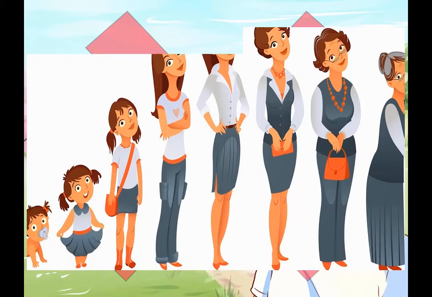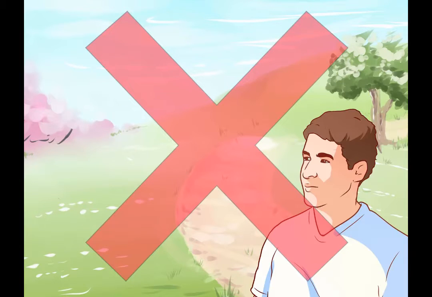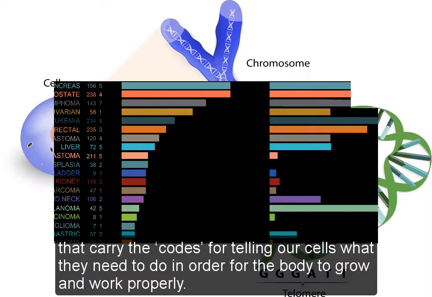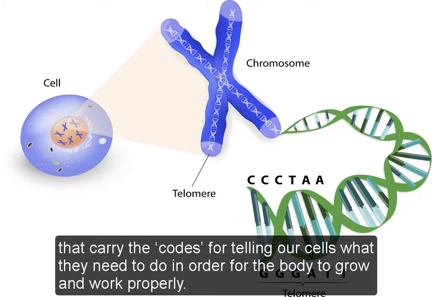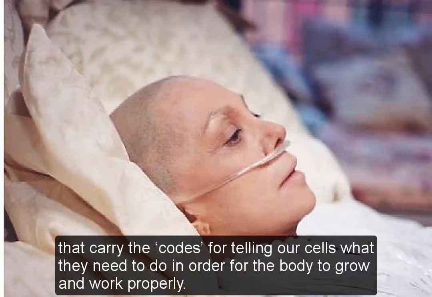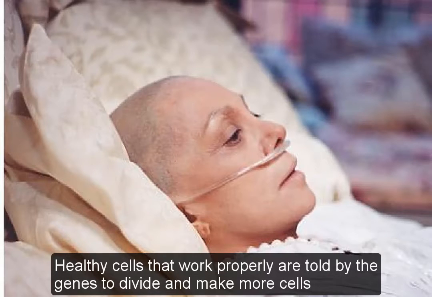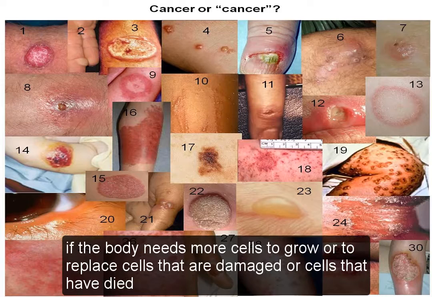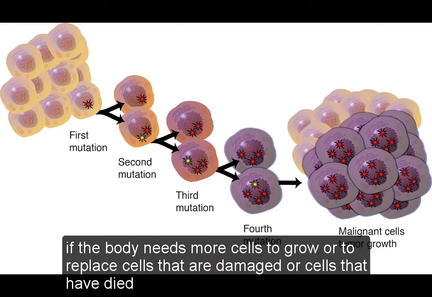When talking about DNA and how our body works, we also tend to talk about genes. Genes are basically small sections of the DNA twisted ladder, and it is the genes that carry the codes, instructions, for telling our cells what they need to do in order for the body to grow and work properly. Healthy cells that work properly are told by the genes to divide and make more cells if the body needs more cells to grow, or to replace cells that are damaged or cells that have died.